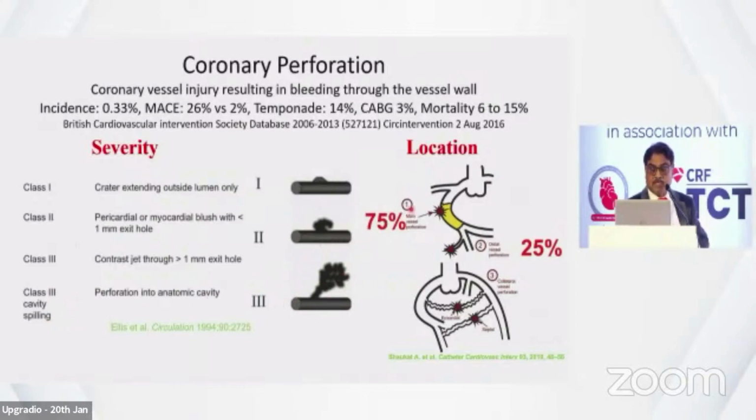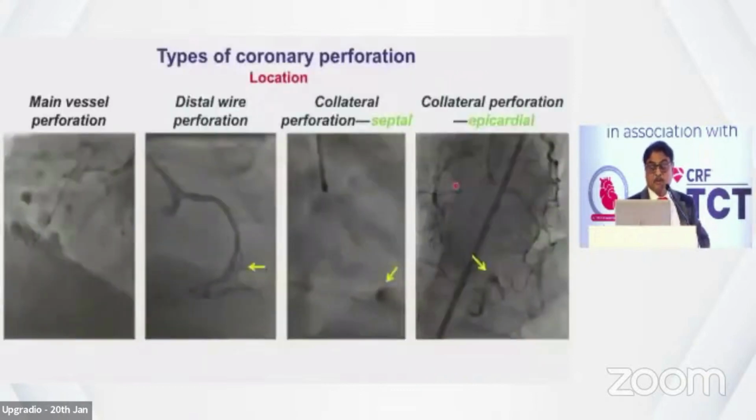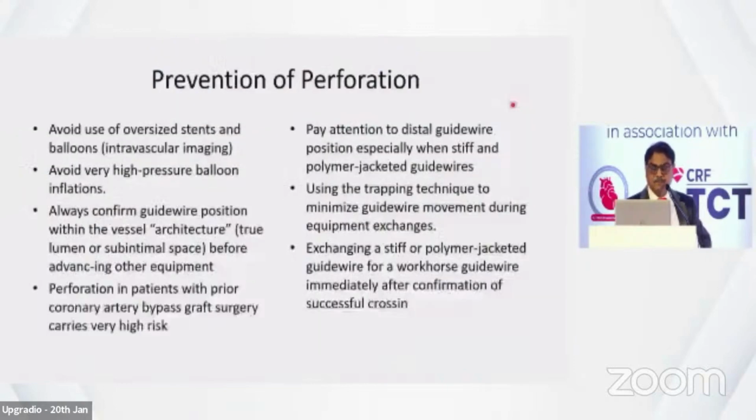75% by location are in the proximal artery. Then there can be other places like distal wire perforation. This is commonly seen in the septals, diagonals, and then RV branches. And then there are various techniques. Those who are doing CTO understand this can be septal perforations or epicardial perforations.